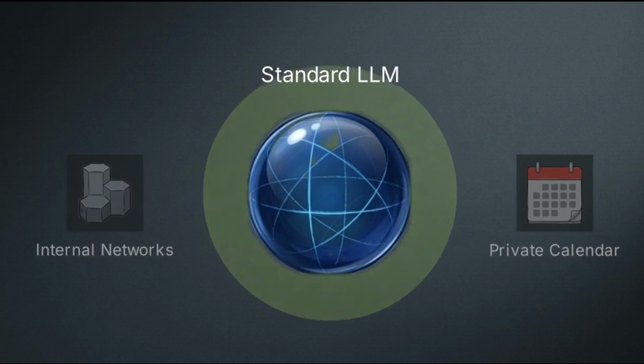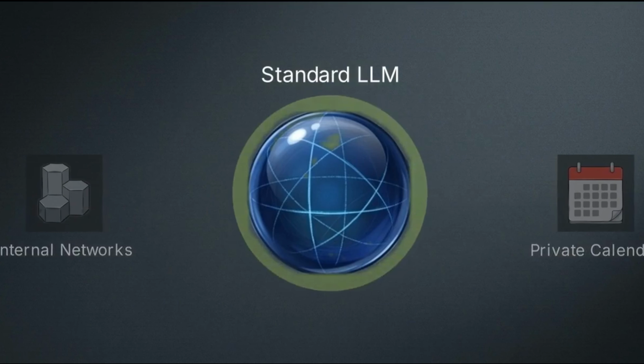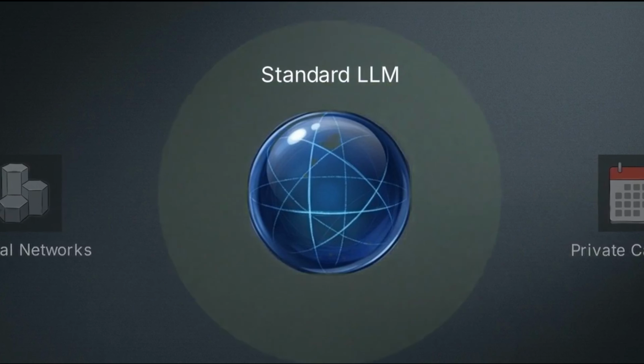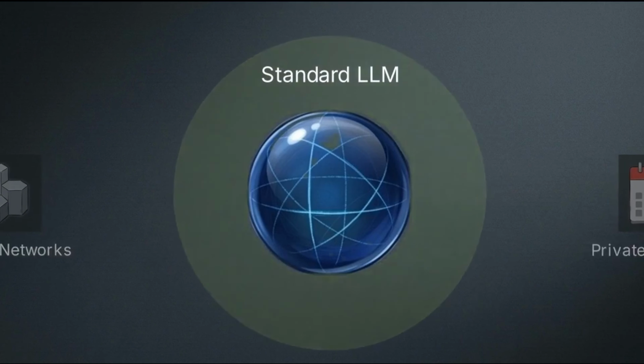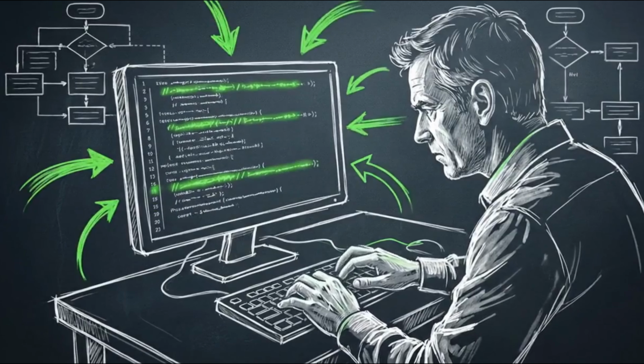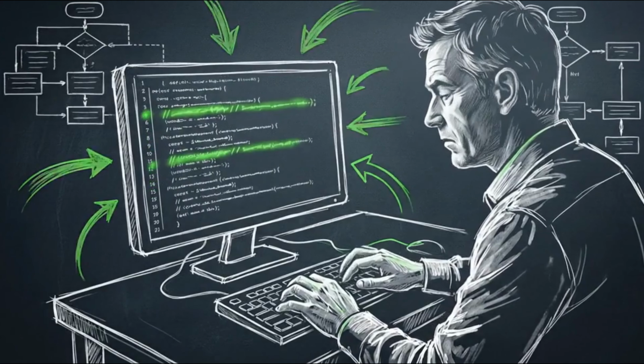Large language models at this level have two distinct limitations. They are entirely passive, waiting for your specific instructions, and they are cut off from external data clusters, like your private calendar or internal company networks. Because the AI relies on you for every instruction and cannot see outside data, you remain responsible. You are effectively micromanaging the process.